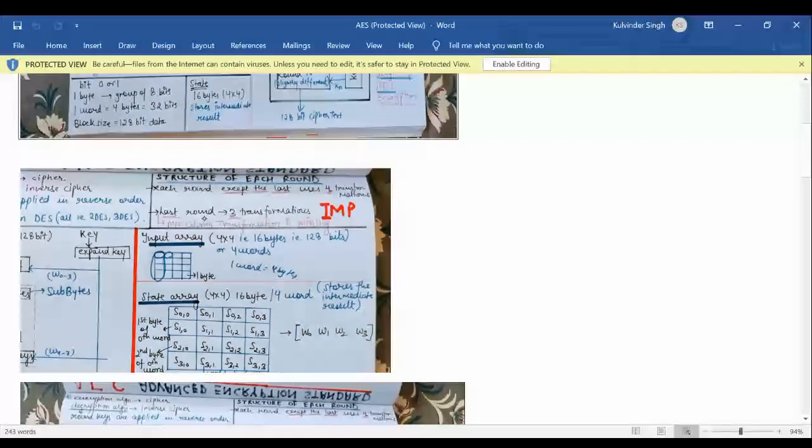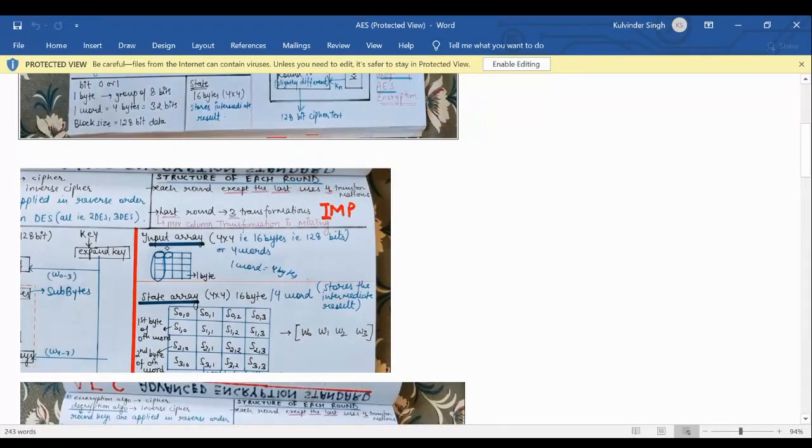Only in the last round, in each case... three types of AES we are going to discuss here, and in each type, each round has four transformations, and the last round has three transformations, with the exception that one transformation, the mix column transformation, is missing there.